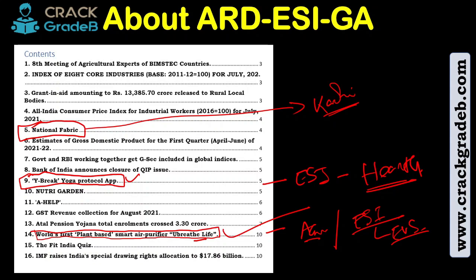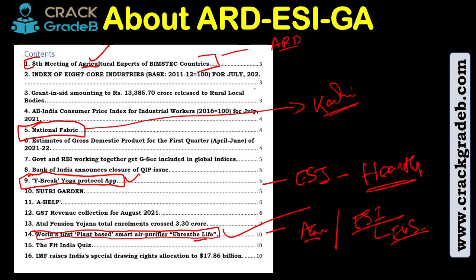So I hope this is clear. Now see, the 8th meeting of agriculture experts of BIMSTEC countries. Since agriculture is related, you can tell that it is related to ARD. And see, when you are not giving NABARD, let's say we have an RBI examination. Doesn't the news fall in the important category for the RBI examination? Absolutely yes. But the RBI examination does not have ARD.